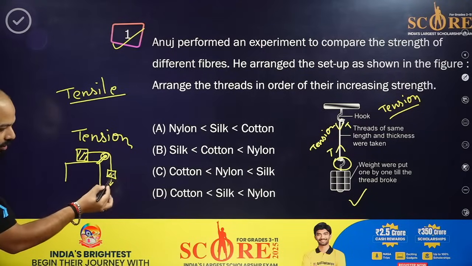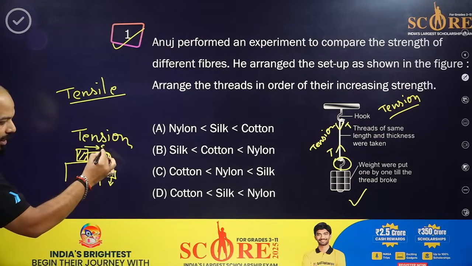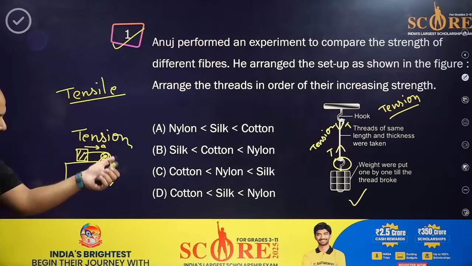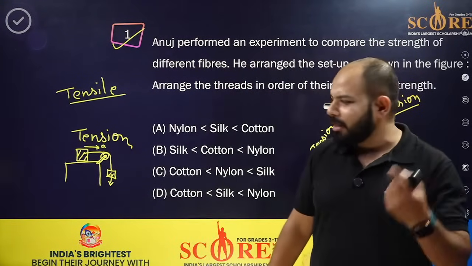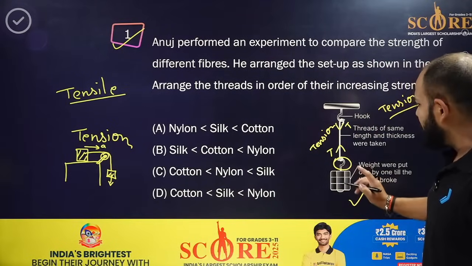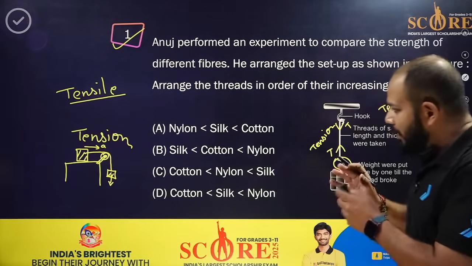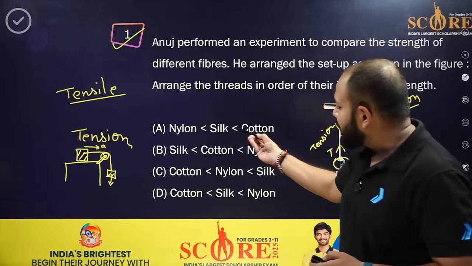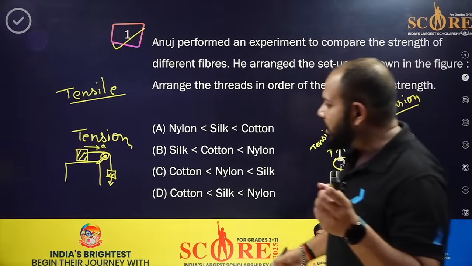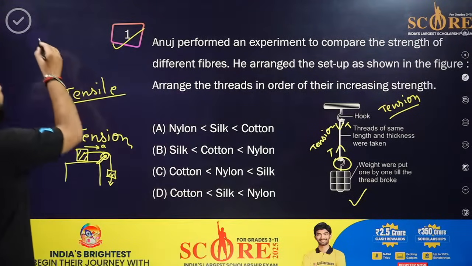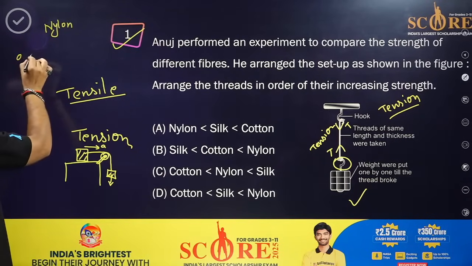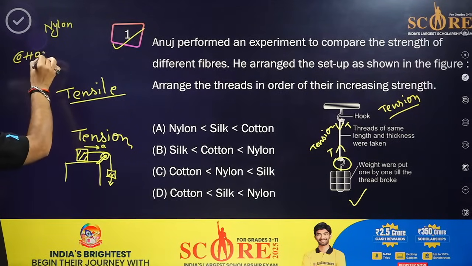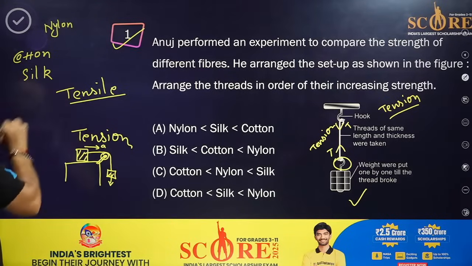This is another box moving in this one direction of acceleration. This is the thread, which has the same tension. We'll come to those questions also, but right now it's been given this. Now let's have a general talk over it. Three materials have been given: nylon, silk and cotton.